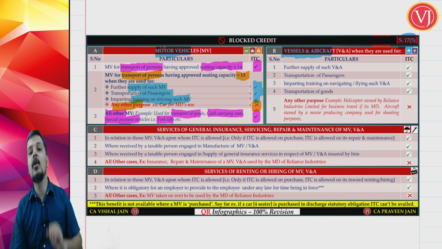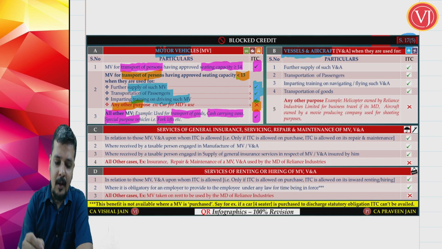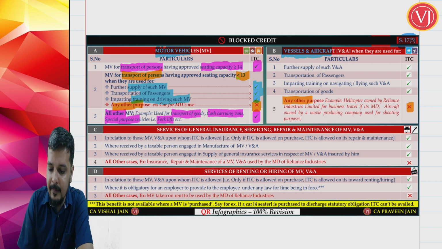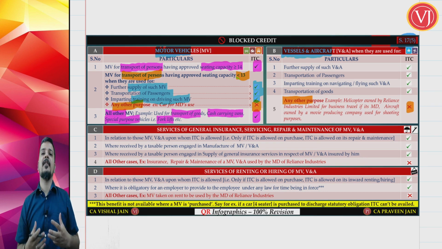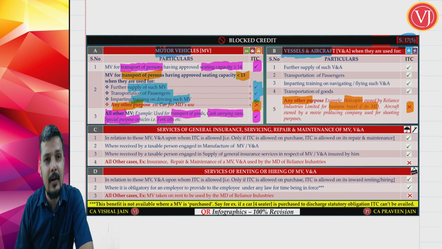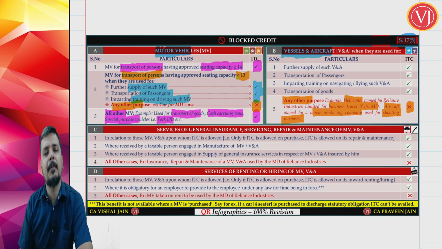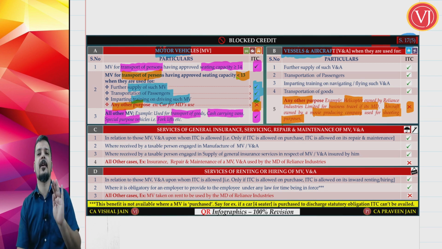So that is all about motor vehicles. Now let us discuss vessels and aircrafts in a very similar manner. Normally, when you talk about vessels and aircrafts, you don't get the credit. If a company has purchased a vessel or aircraft, it cannot get the credit. Even, for example, a helicopter owned by Reliance Limited for business travel of Mukesh Ambani, you cannot take a credit. An aircraft owned by a movie producing company for shooting purposes, they cannot take it. Normally you don't get the credit.